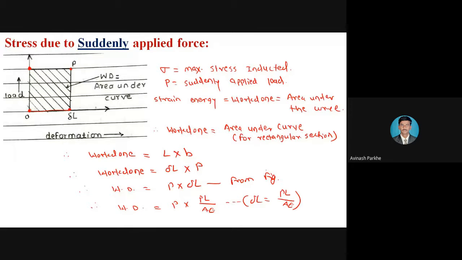So please try to take this particular derivation in your notebook. Put the title: stress due to the suddenly applied load. Draw the figure. Find out the work done by using the formula area under the curve from the figure. Then compare that particular work done with the strain energy equation, cancel the terms and write down the final equation in the form of sigma. So please take this particular derivation in your notebook.